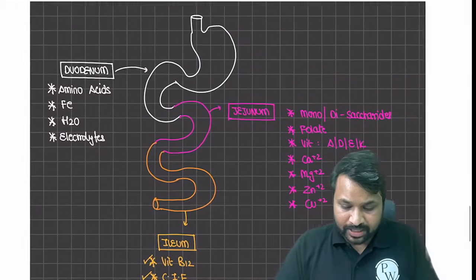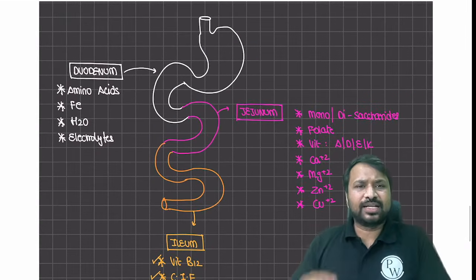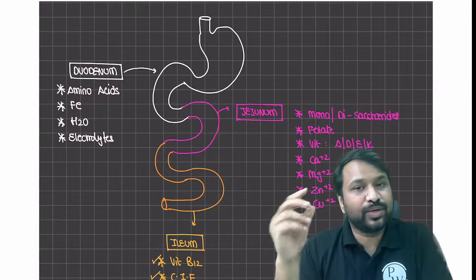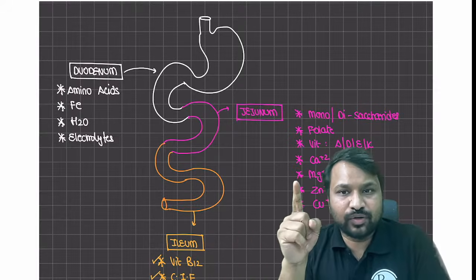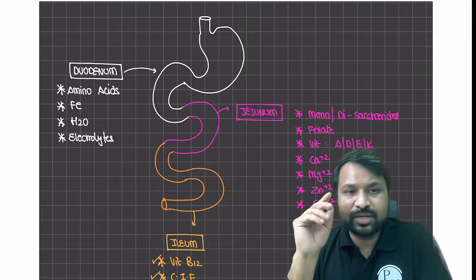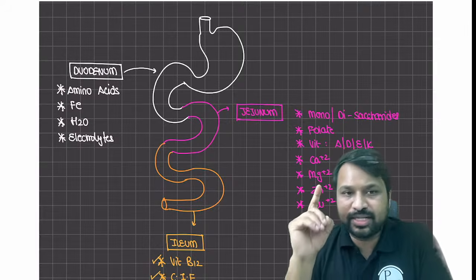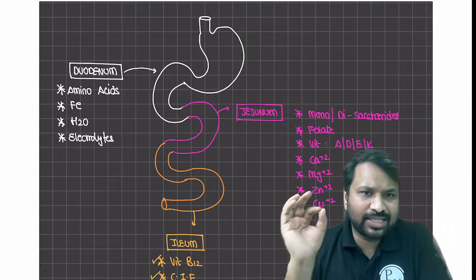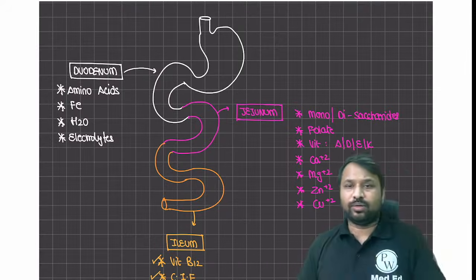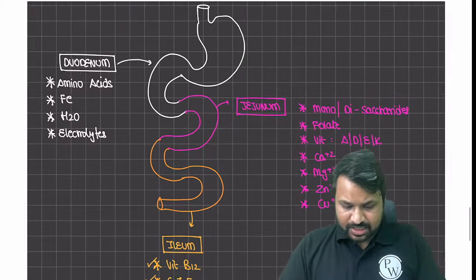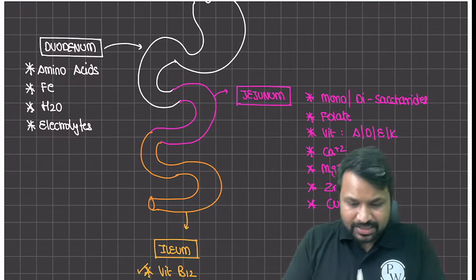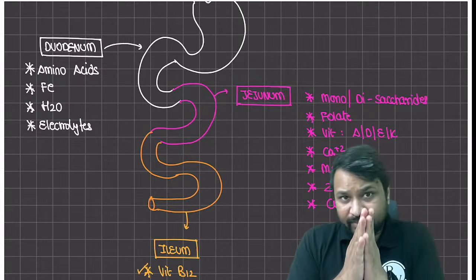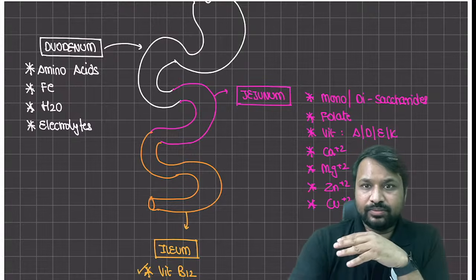Now, when we talk about the electrolyte imbalance, usually the question is asked, if you remove jejunum, what is the electrolyte imbalance that you can see, or which vitamin deficiency can you see? You have the answer right in front of you, right? On the other hand, the ileum, it is vitamin B12 or the Castle intrinsic factor or the bile acid deficiency, which will precipitate gallstones, is the answer for your ileal component. Okay? So this, all in all, is the basic objective behind the surgical anatomy and the basic physiology in the small bowel. Clear?